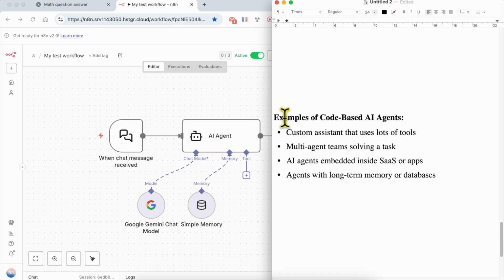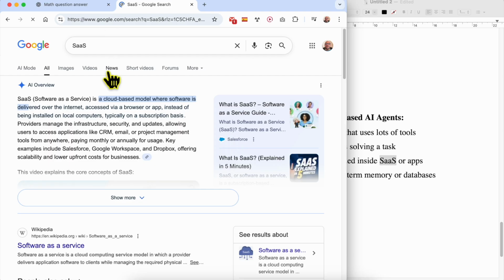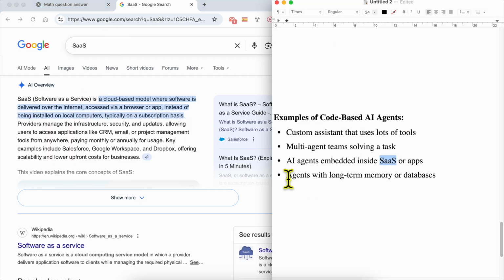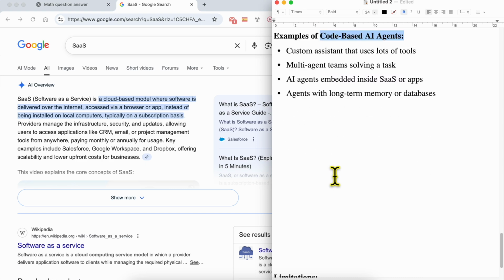Now let's see examples of code-based AI agents. The first thing that you can create is a custom assistant that uses lots of tools. You can also create multi-agent teams solving a task, or an AI agent embedded inside a SaaS or app. SaaS means software as a service, my bad. You can also create agents with long-term memory or databases. So this is the difference between code-based AI agents and no-code ones.